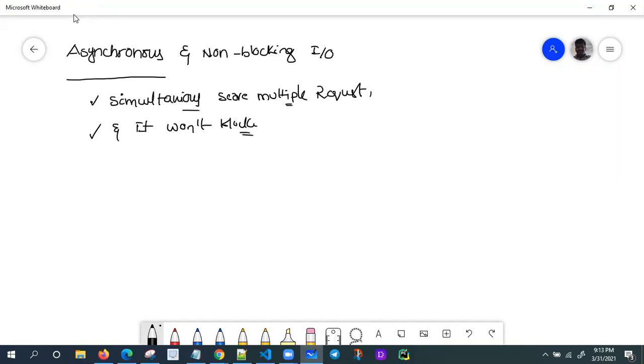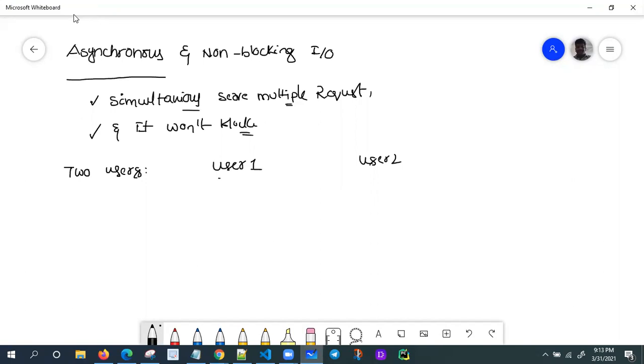Suppose, for example, there are two users, user 1 and user 2. They are requesting the same thing, the same data. It won't block; anybody can access and fetch.